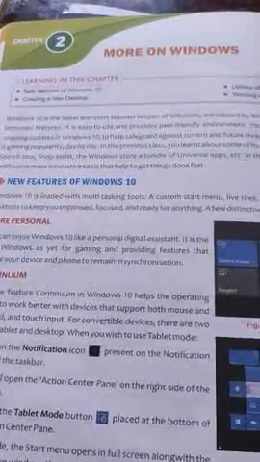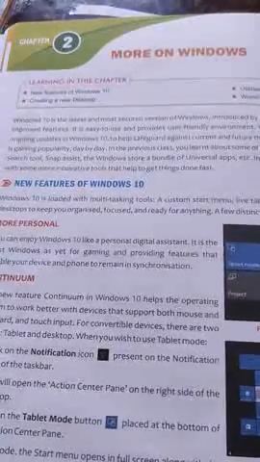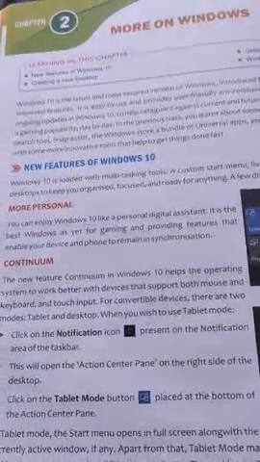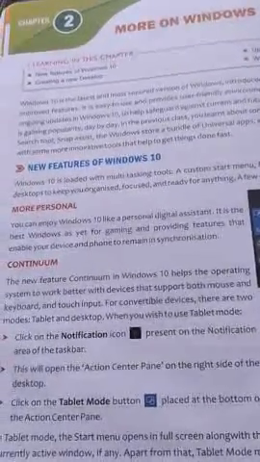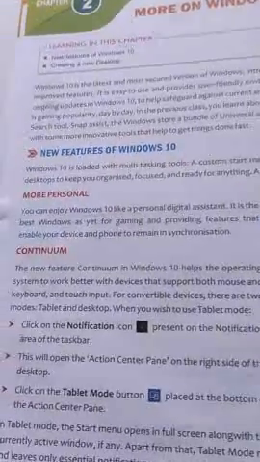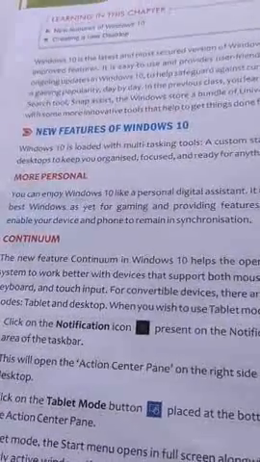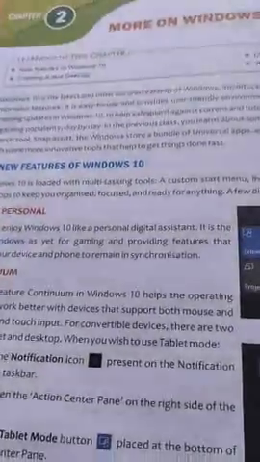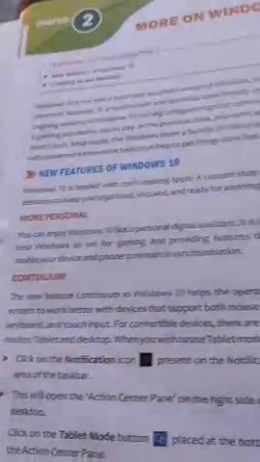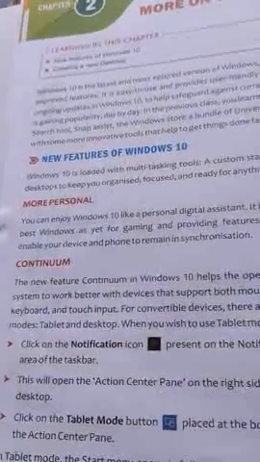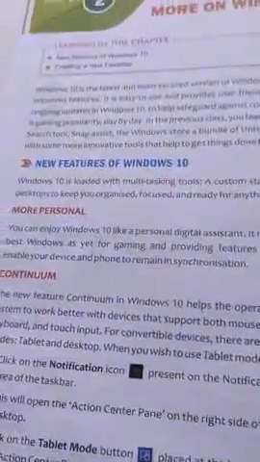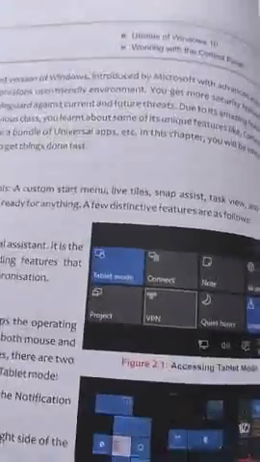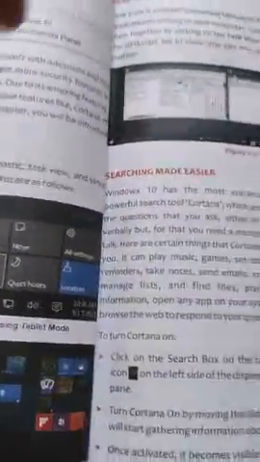Today I am going to continue with the second chapter of class 6, more on Windows. In the last class I also solved the questions of the first chapter, and today I am going to continue with the objective of chapter two. We have also discussed various topics of this chapter: new features of Windows 10, like the more personal Continuum, and Task View, searching made easier,